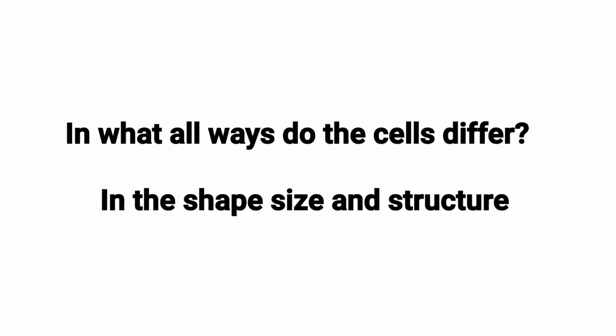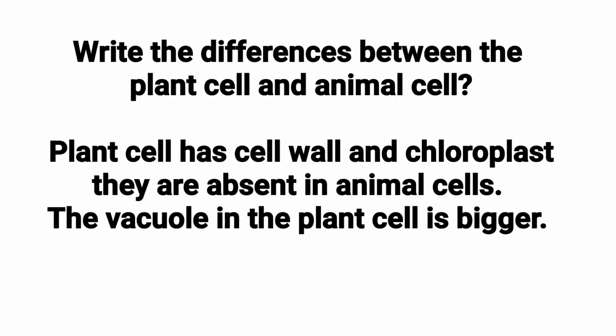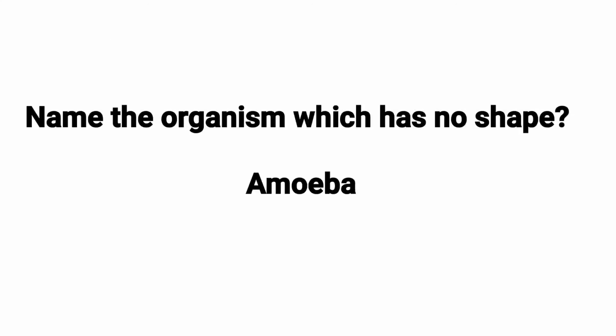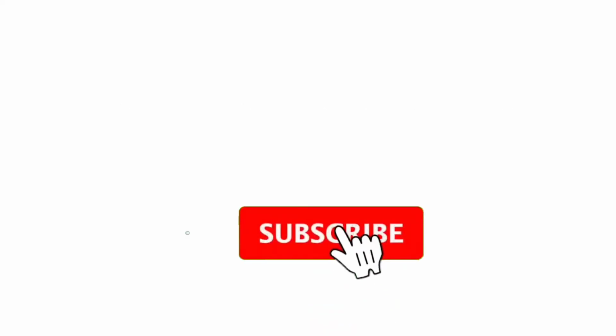In what all ways do the cells differ? In shape, size and structure. Write the differences between the plant cell and animal cell. Plant cell has cell wall and chloroplast. They are absent in animal cells. The vacuole in the plant cell is bigger. Name the organism which has no shape. Amoeba.